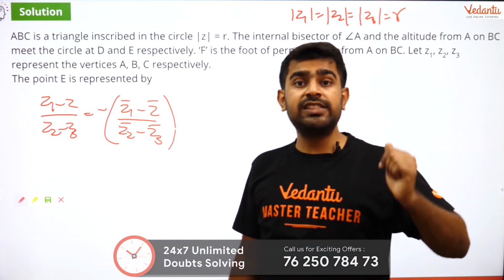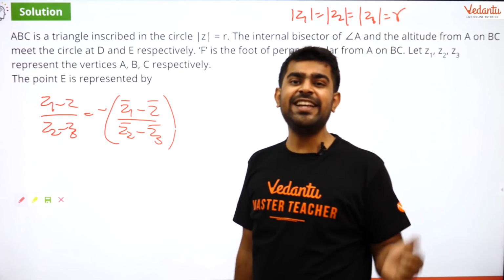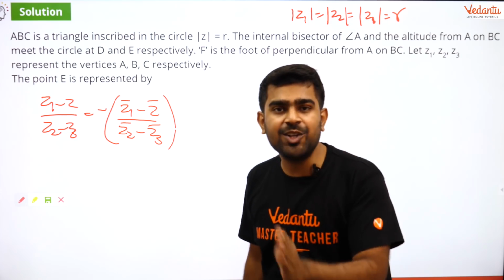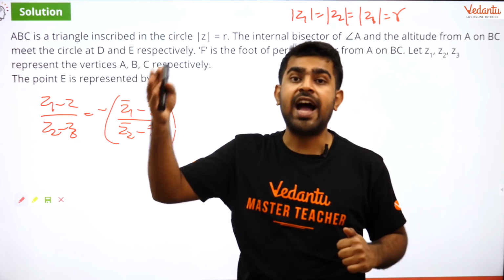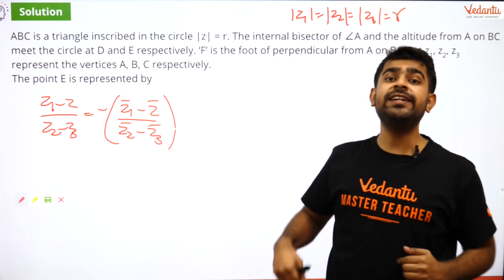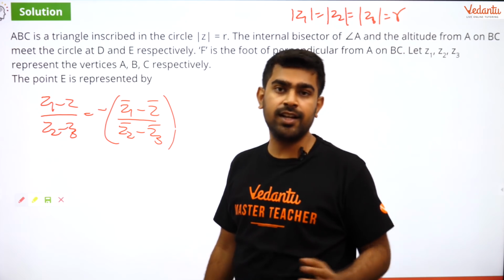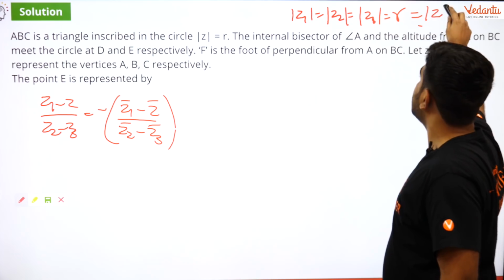But what about Z? What is Z? What are we finding? We are finding E, right? So E is the point Z, and does E lie on the circle? Yes, absolutely, because AF, the altitude, is produced to meet the circle at E. Therefore, E is also a point on the circle. Therefore, I can say it is equal to mod Z as well.